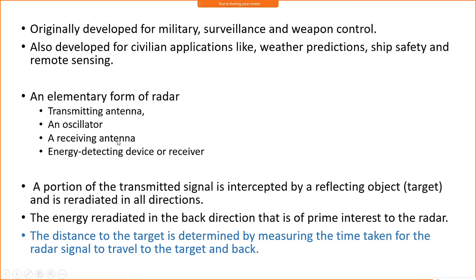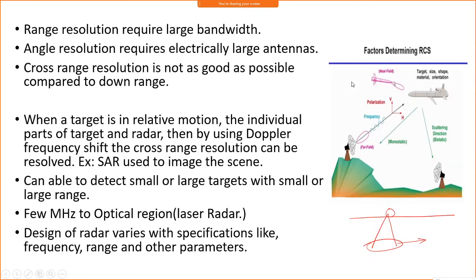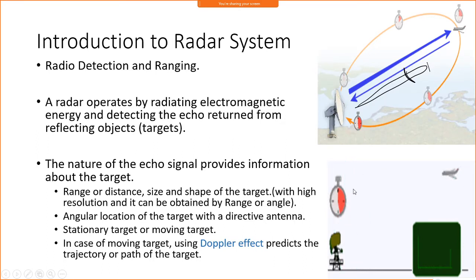Now if you transmit the signal, it will intercept the target and give the energy back to the receiver, and we find the time taken between the transmitted signal and the received signal. The time taken by the signal to travel from the transmitter to the target and from the target back to the receiver, we call the round trip time.